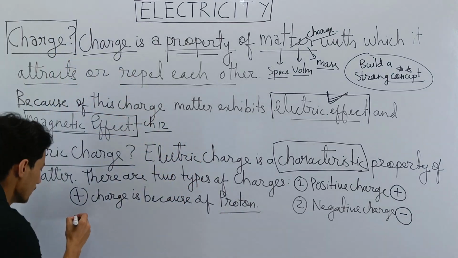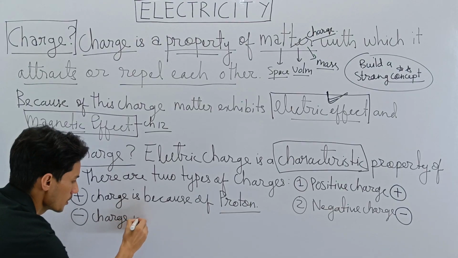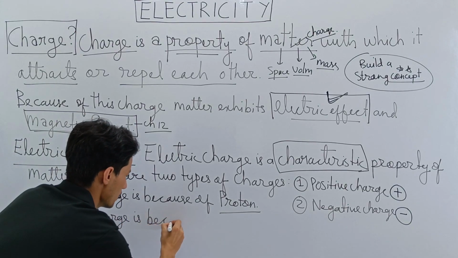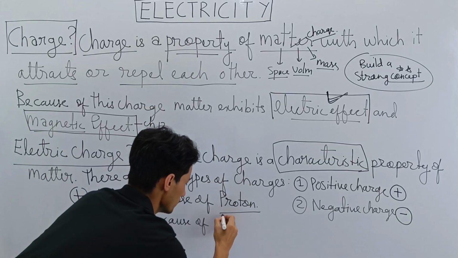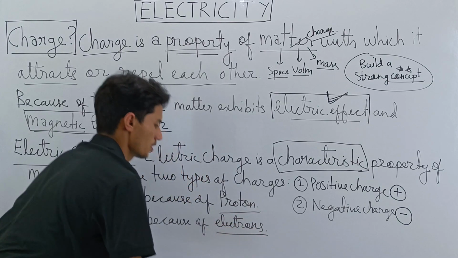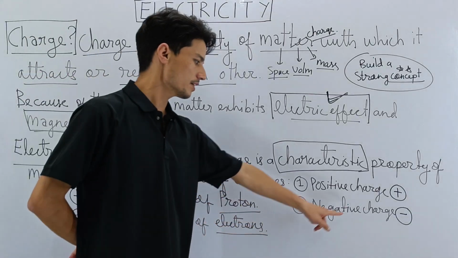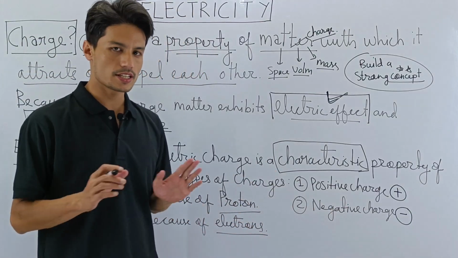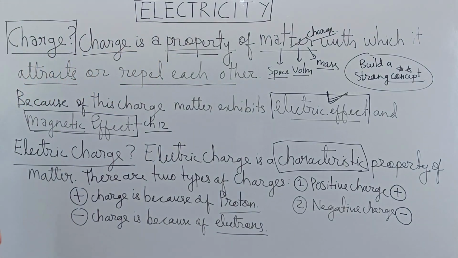And negative charge is because of the presence of electrons. So the presence of protons brings the positive charge and the presence of electrons brings the negative charge. Is this clear? Simple, is it not? It's simple only. So remember this.